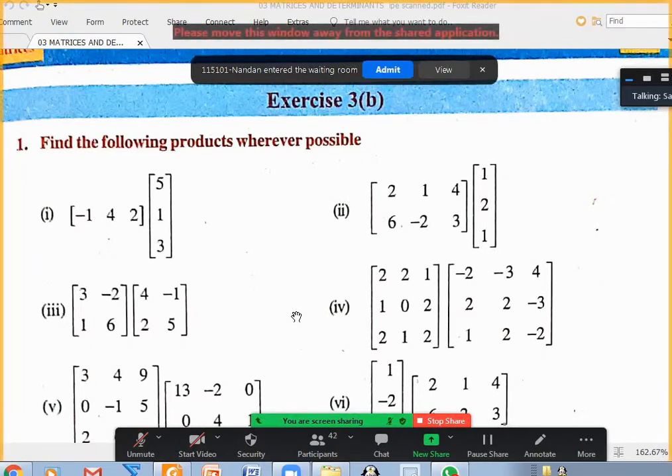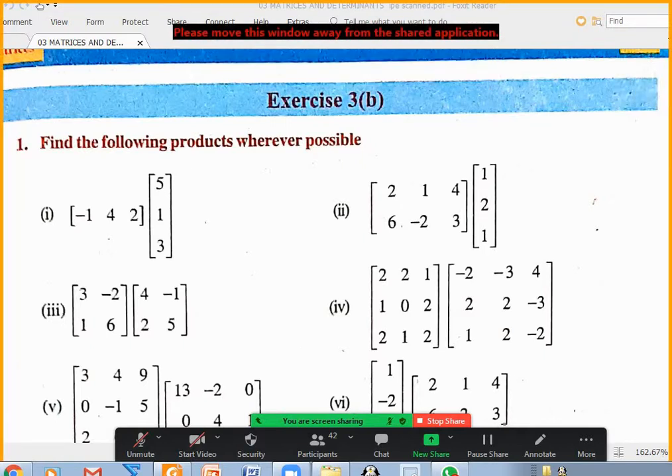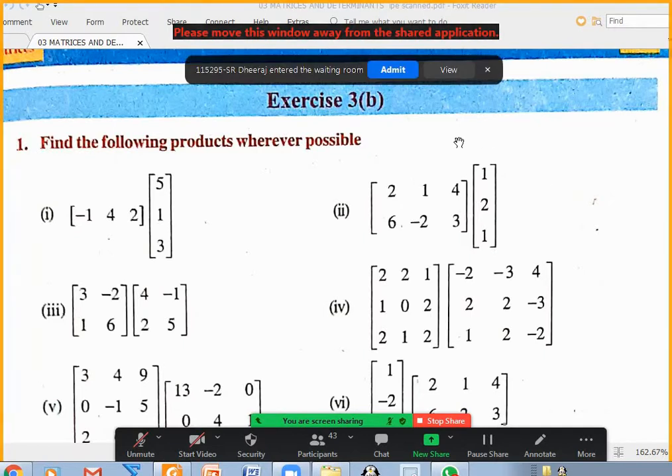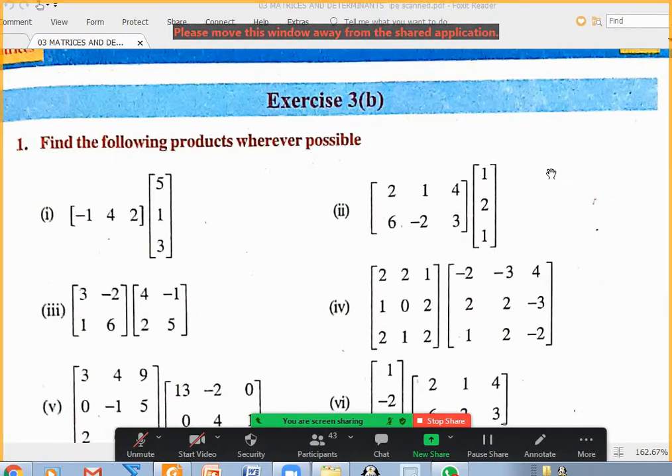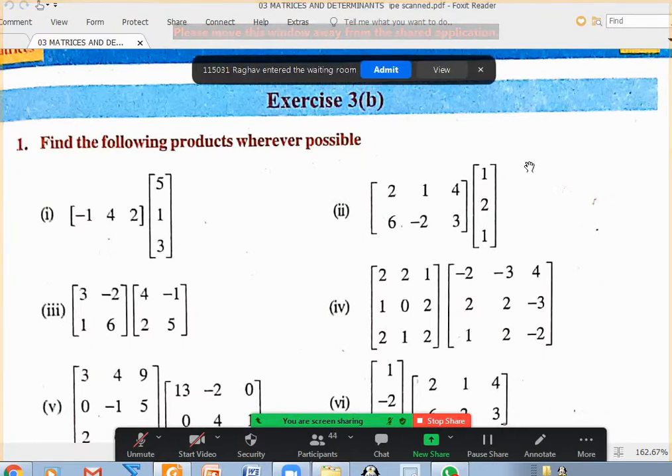Sakshi, are you there in the class? Yes, sir. Yesterday evening you were absent, huh? Yes, sir. Actually, I had network issues, due to the rain and all, so I could not join. Okay, I just called your name yesterday, did not respond. Yeah, I did not join, sir, yesterday. Okay, right.